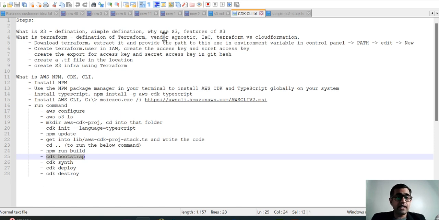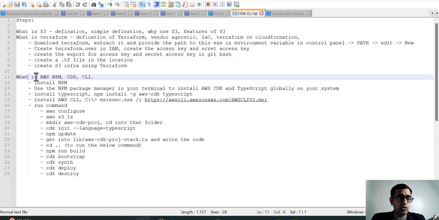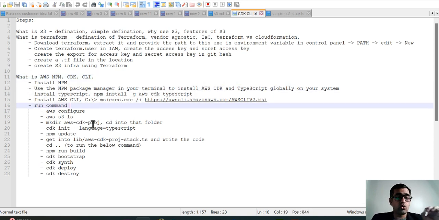Alright guys, now I'll just give you a quick introduction again on how to deploy or how to create the CDK. You can ignore all of this. You can just look at why the AWS NPM CDK CLI etc. is required, and how to do that. I've provided a few steps. You can go ahead.